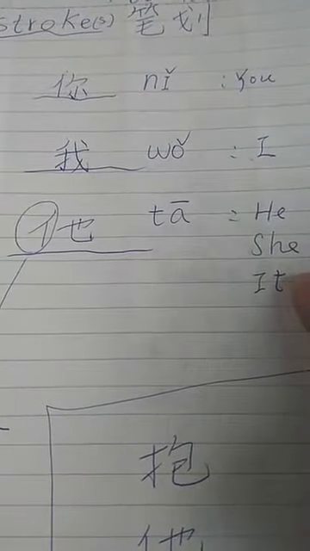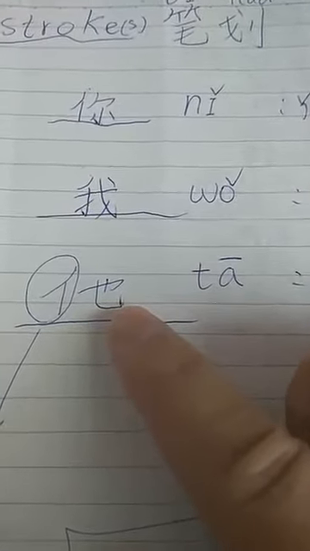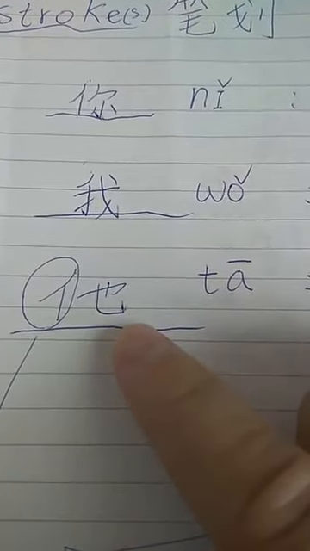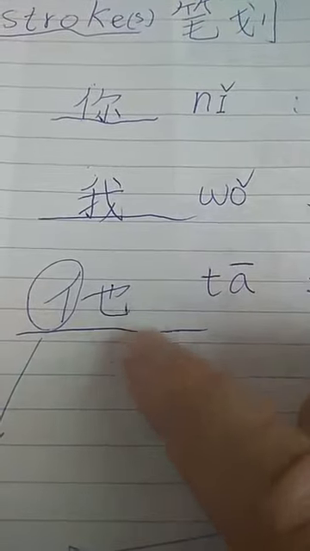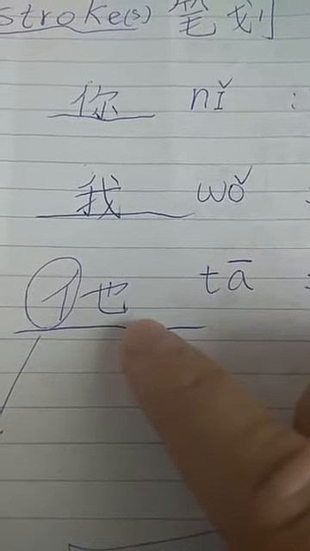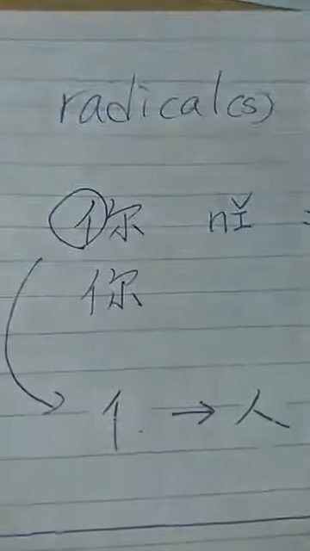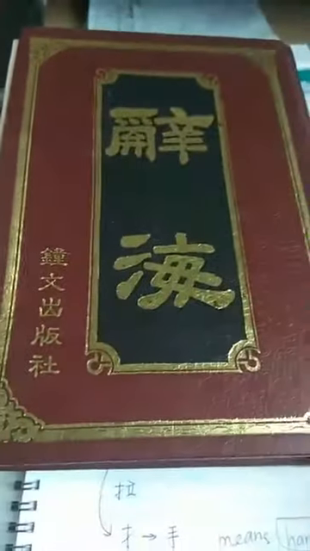And this word is he, she, or it in Chinese. Of course, they are all human beings. So if you can understand more radicals, then you can understand lots of Chinese words. At least you can understand the root, the basic meaning of the word. So that's the reason why we need to learn radicals first. And then I will show you a Chinese dictionary here. This is a Chinese dictionary. Then I will show you how many radicals we have in Chinese words.